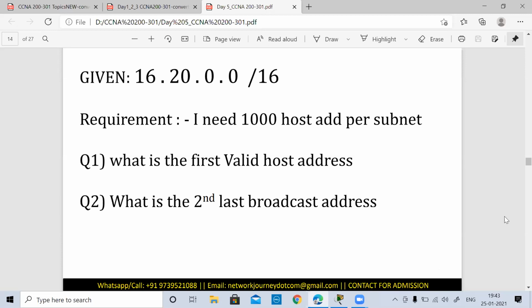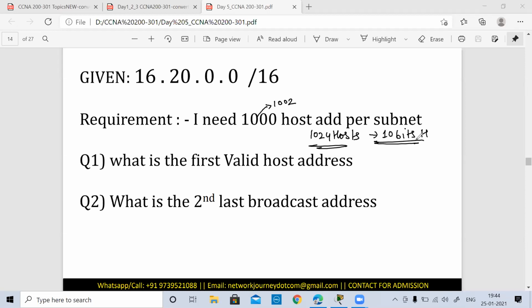Okay. So 2^10 is 1024 means you will require how many bits on the host side? On the host side, you will require 10 bits. So you have 1024 hosts, I can say. And that means the actual was 1002, but since we know that this is nearby, that is 1024 hosts, I'll require only 10 bits from the host side.